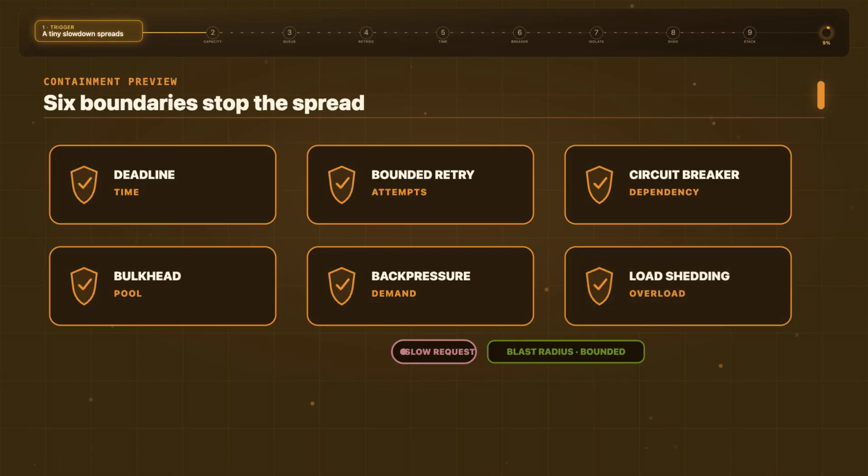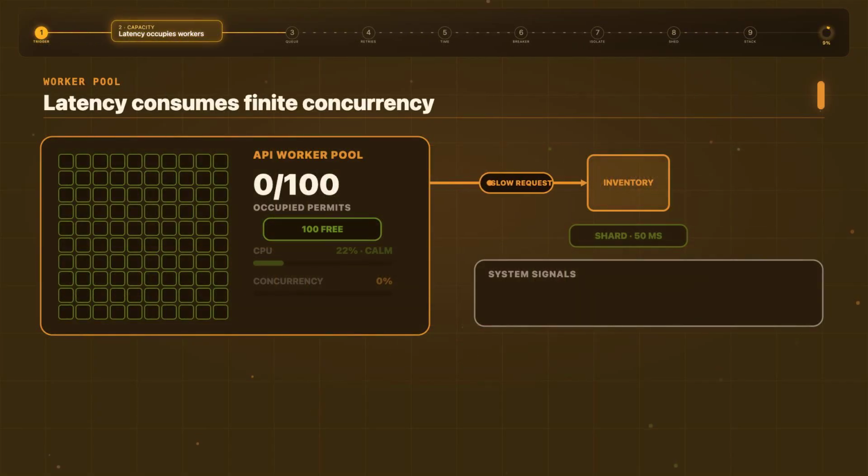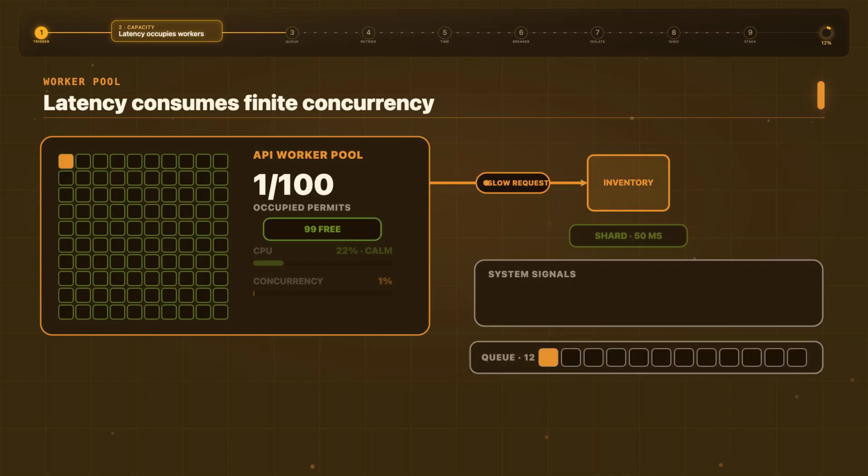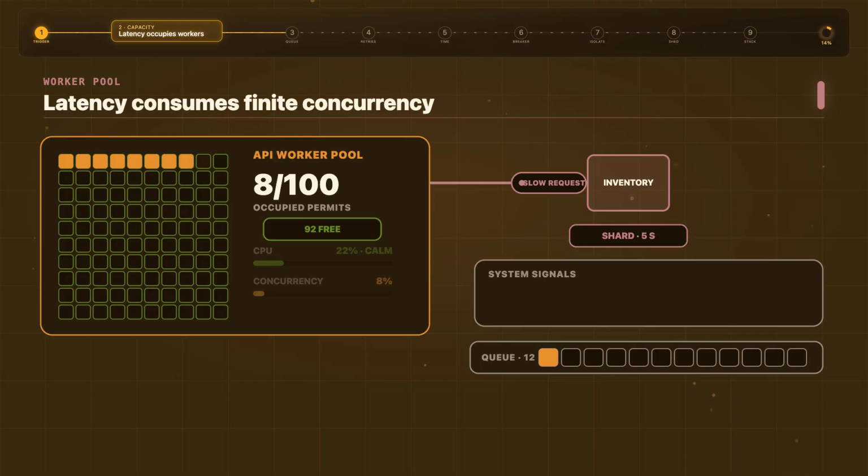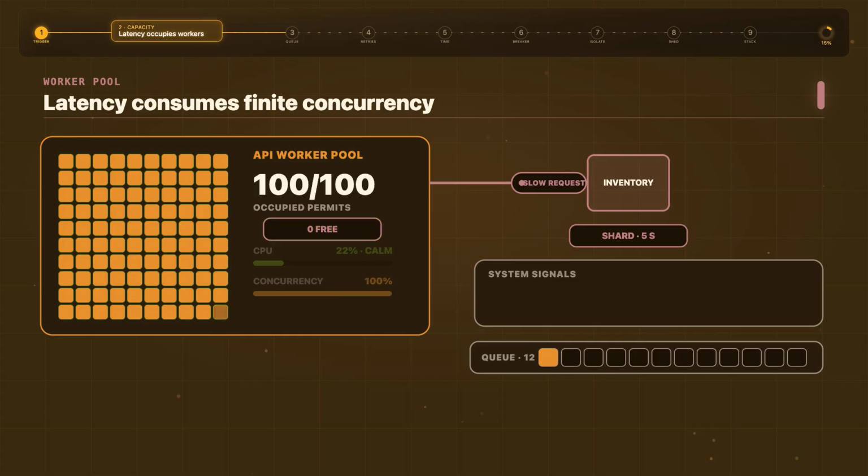1. Slowness consumes capacity. Imagine an API with 100 workers. Each worker accepts a request, calls the inventory service, waits for the response, and then becomes free. Normally, inventory replies in 50 milliseconds. Requests flow through. The waiting line stays almost empty. Now, one shard becomes slow. Inventory takes 5 seconds. Those workers are not doing useful computation, but they are still occupied. New requests keep arriving. First 10 workers wait, then 50, then all 100.